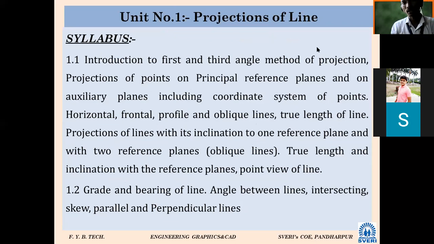Introduction to first and third angle method of projection. Then point, principal reference plane, that we will discuss. Auxiliary plane. Auxiliary means helping. Horizontal, frontal, profile, and oblique lines. True length of the projection of lines with its inclination to one reference plane and with two reference planes. True length and inclination with the reference planes. Point view of line. Grade and bearing. Angle between the lines, and intersecting, skew, parallel, and perpendicular lines. So this one is the syllabus for the first chapter.